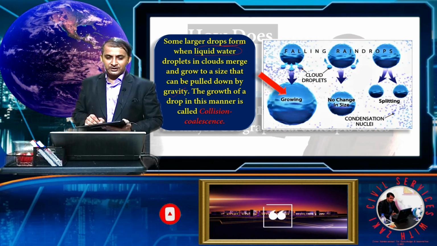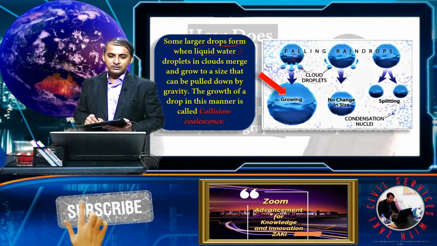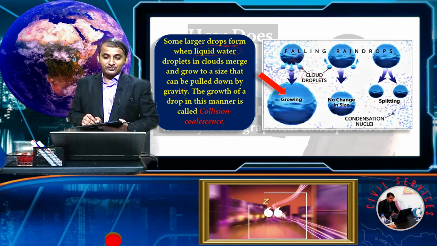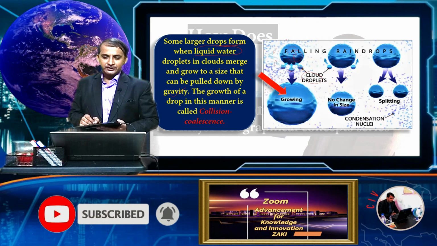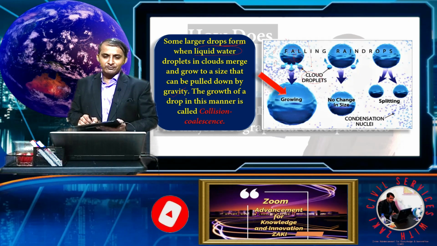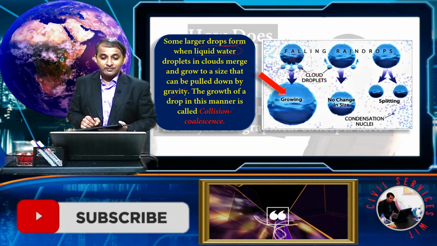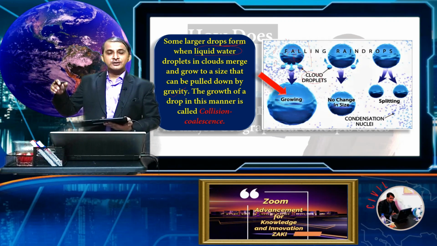This is a smaller cloud droplet, and these cloud droplets merge with this raindrop, which means they increase its size. Because there are a lot of these cloud droplets, it is easier to merge with the raindrop, and finally it grows and falls towards the earth.